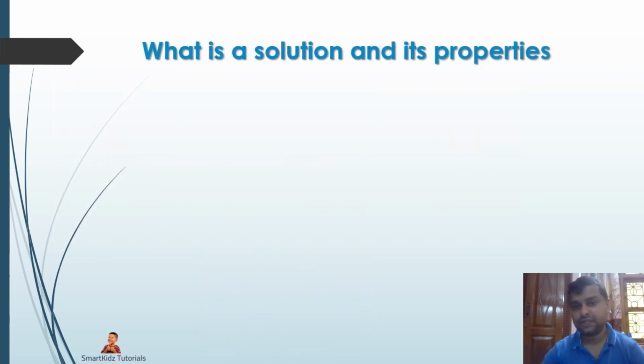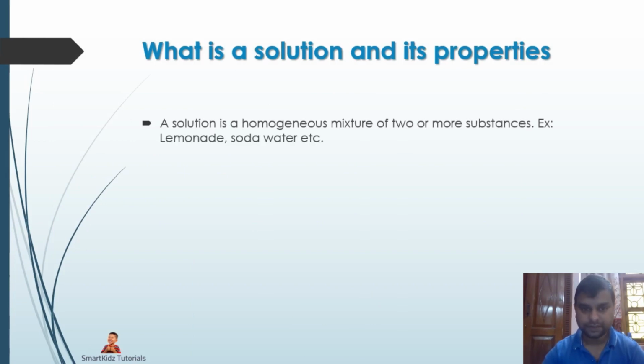What is a solution and what are its properties? Now, a solution is said to be a homogeneous mixture of two or more substances. As we have just discussed, homogeneous mixtures are made up of two components which mix very well with each other, so much so that you can't distinguish or differentiate between the two. No two layers are formed. The solution is a homogeneous mixture composed of two or more such substances.